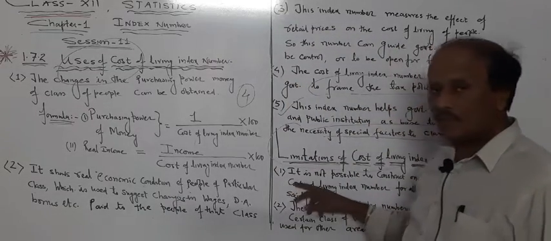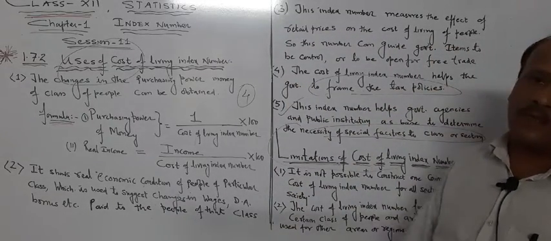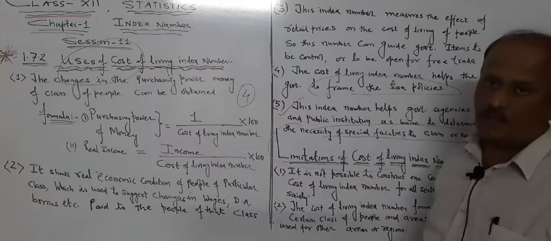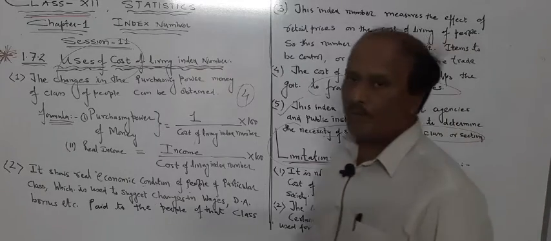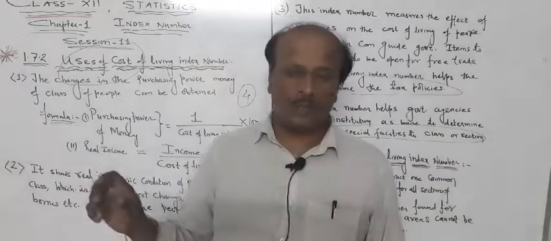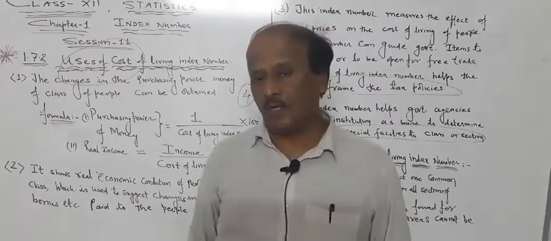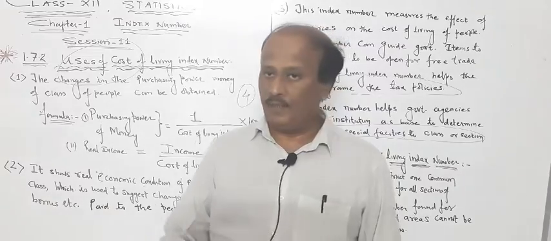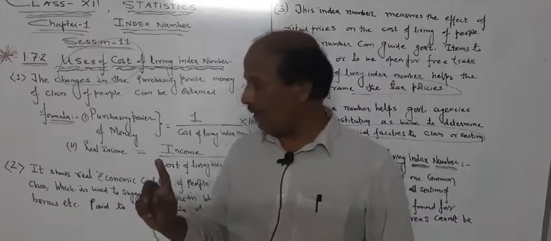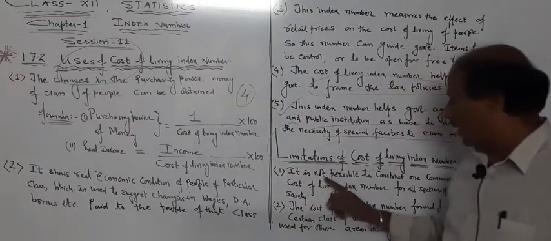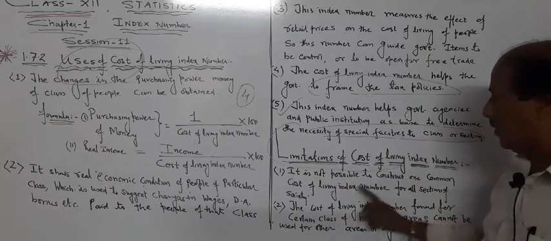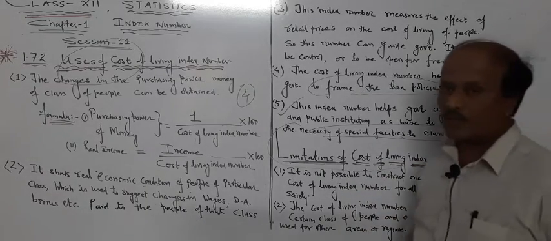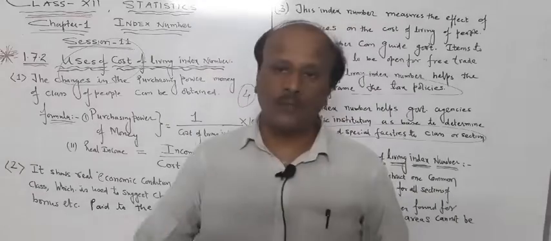One of the limitations is that you cannot make a common cost of living index number. For example, if you are constructing a common cost of living index number for all the classes or types of people of a society, then it will not be an ideal cost of living index number. You cannot construct a cost of living index number for a country.